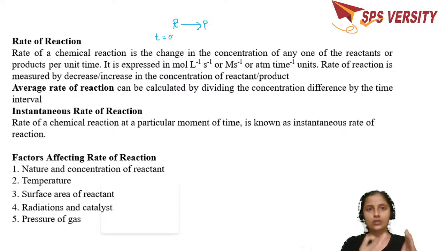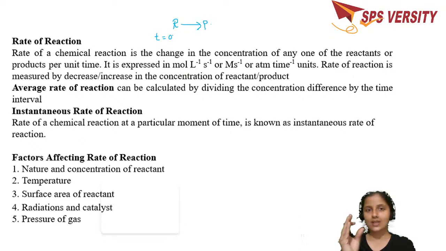Change in the concentration of any of the reactants, it can be more than one. If it is A plus B, those are the reactants, then you can consider both the reactants. Change in the concentration of any one of the reactants, or all the reactants, or change in the concentration of the product. Even the concentration of the product is changing, it is increasing when the time changes, right? So divided by the time is called the rate of the reaction.